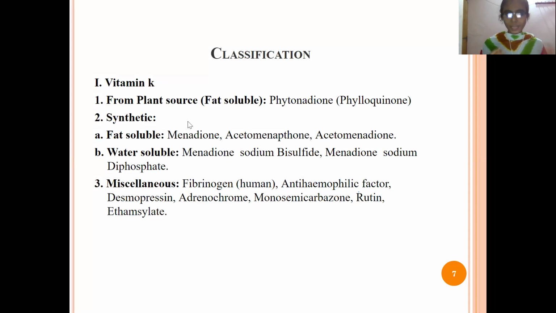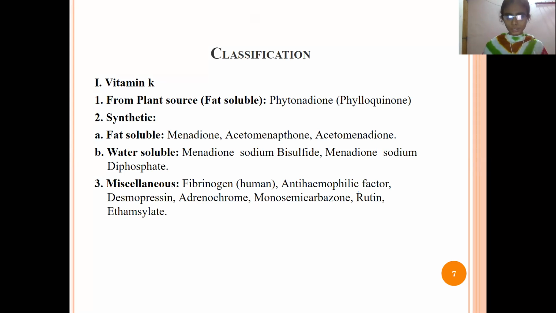Next is the classification of the coagulant drugs. The first one is vitamin K, from the plant source, meaning the natural source. The example from the plant source is phytonadione, also known as phylloquinone. This is the drug which came from the plant source.